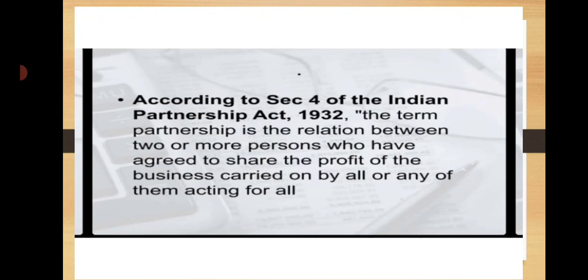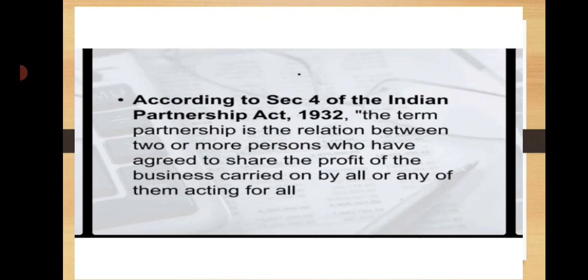That is, the number of persons constituting a partnership must not exceed 10 in case of banking business and 20 in other business. Next, we know about the meaning of partnership deed. It is a document or instrument containing the agreement between the partners, known as the partnership deed.